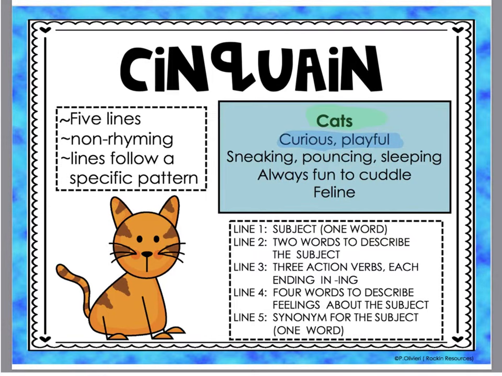The third line is 3 action verbs, each ending in ing. So these are verbs: sneaking, pouncing, sleeping. Line number 4 is 4 words to describe feelings about the subject. So how does this subject make you feel? This person feels they're always fun to cuddle.